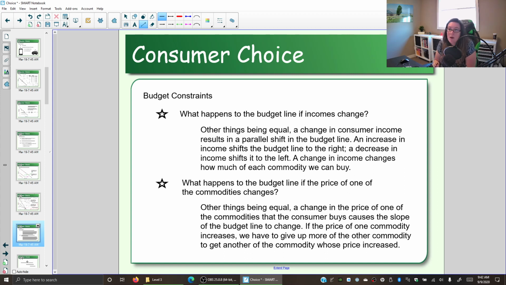In the coming videos, we're going to add to this because we can't just look at what things cost to make a decision. You are constrained by your income. You have to consider the cost of the item and the sacrifice that's made, but we also have to consider how much you like something, the value to you. So the next step in this process is to quantify the benefit.